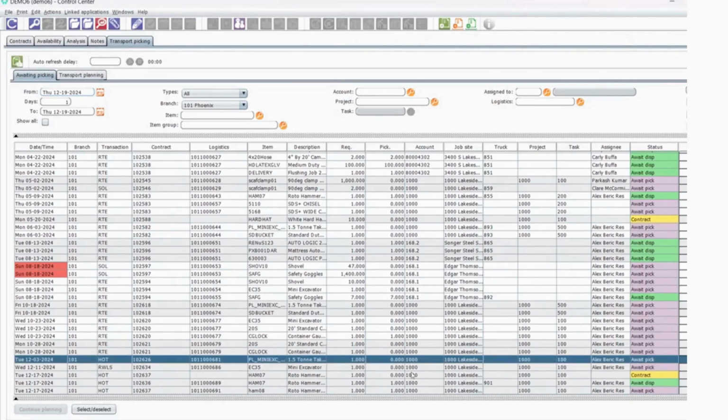So my excavator here, this is the line that's blue. It's automatically create a logistics document number. There's my contract number, logistics document number. This is what it is, and it's assigned it. It's assigned it to my iPad.